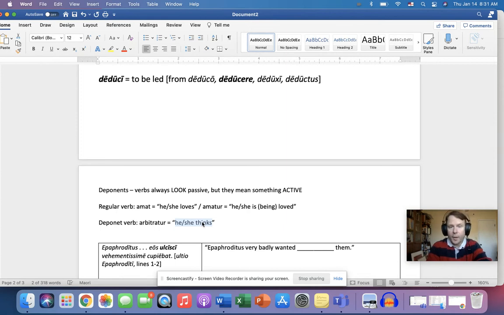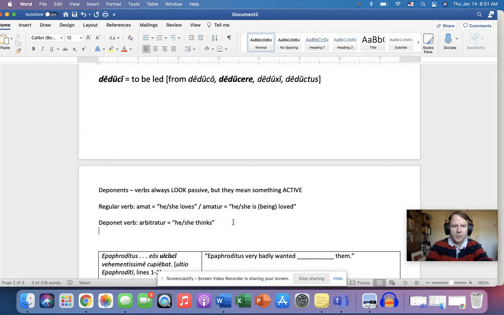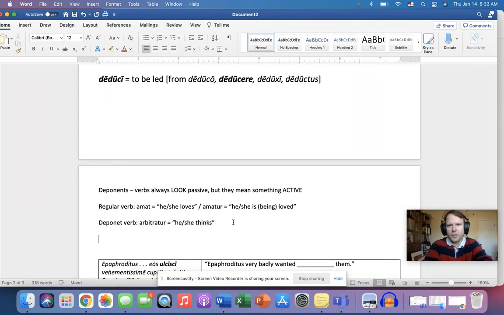So this is why our replicas, so for instance, we had replicas, let's take the R from replicas, that was regressus. Well, that looks an awful lot like a perfect passive participle. Well, it's because it is a perfect passive participle, but it's a deponent verb. So it doesn't mean having been blanked.